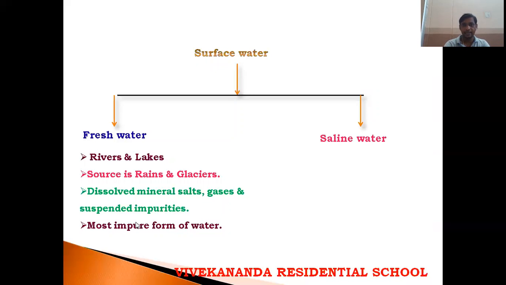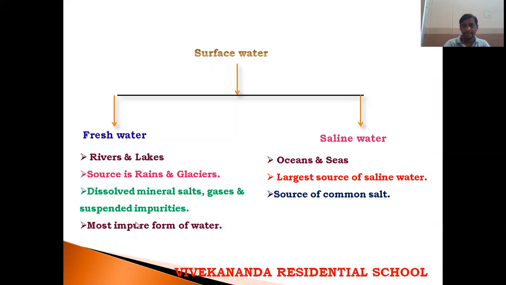And the next is saline water. Saline water is present in oceans and seas. In the oceans and seas, the large source is saline water. That means it is in salt form. So that is unfit for drinking purpose. And in this saline water, common salt is present.